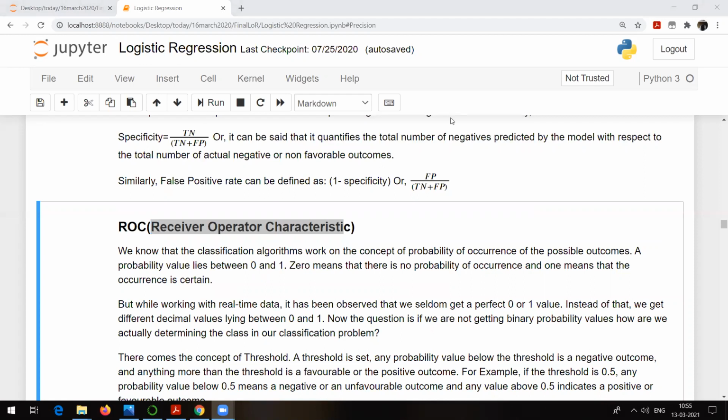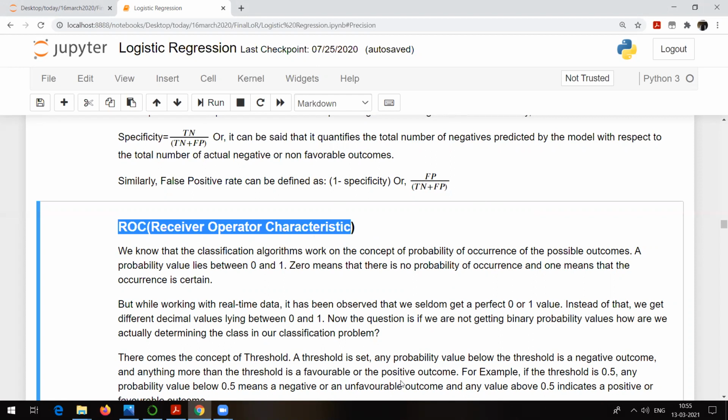And that's why we need something to decide which algorithm has given us the best accuracy. To decide that, we make use of something called receiver operator characteristics. And this is actually used in real-time projects. See, the idea of logistic regression I already talked about. But this is something we make use of while implementing.